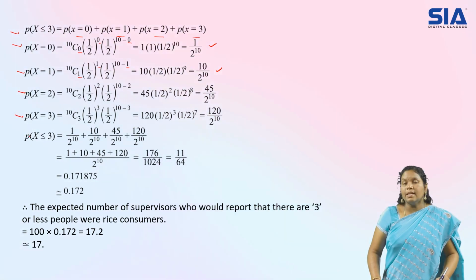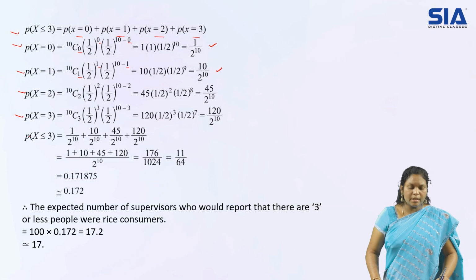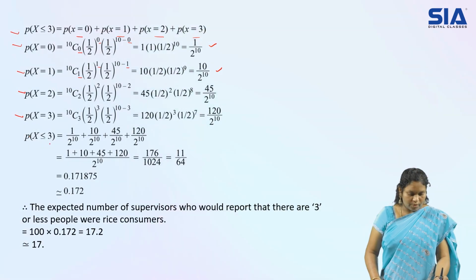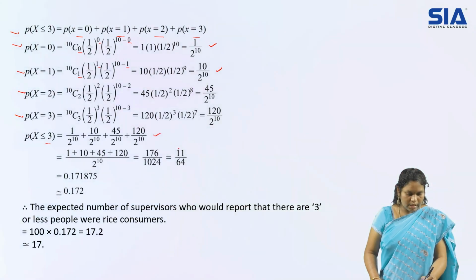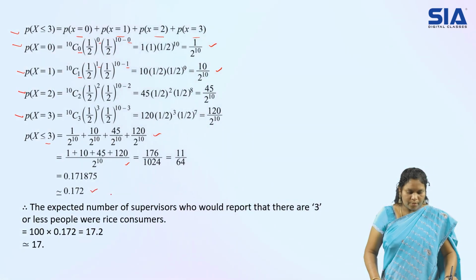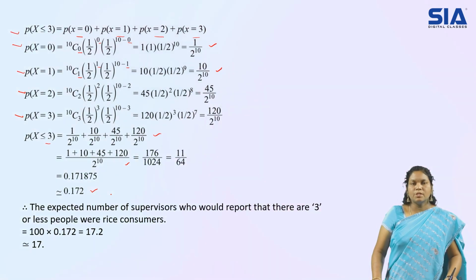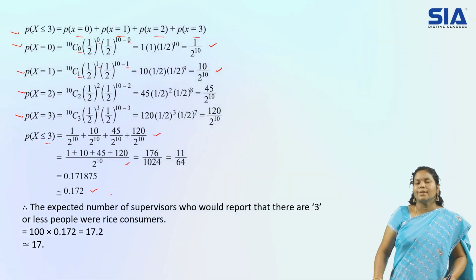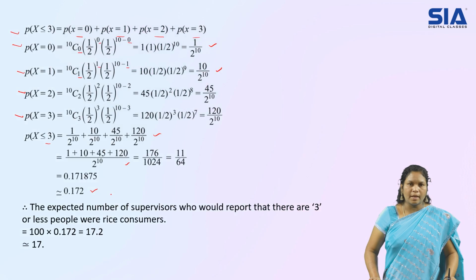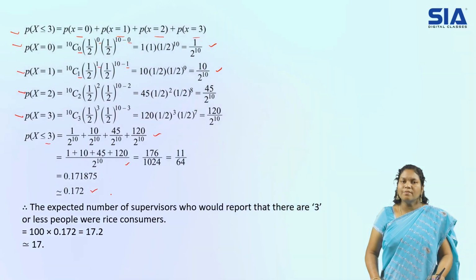Now, all the final answers here we have to add up to get the probability of x less than or equal to 3. So I have taken all the answers, take the LCM here and divide the values and get the answer, which is approximately 0.17. Probability always lies between 0 and 1, we know that. So always we'll get answers as 0 point something. So here I have got 0.17.